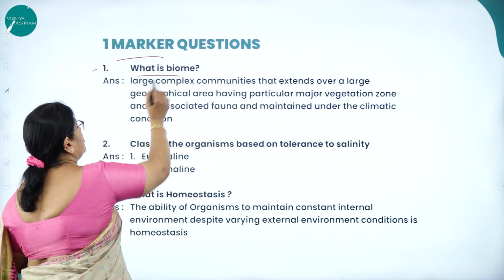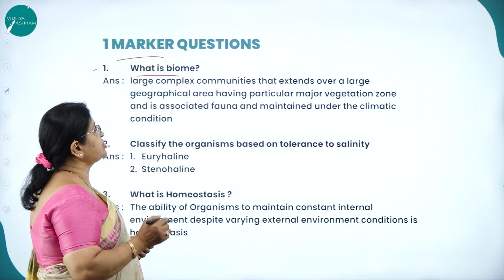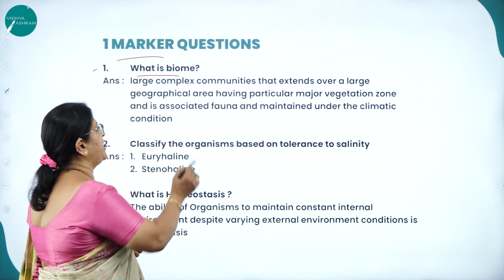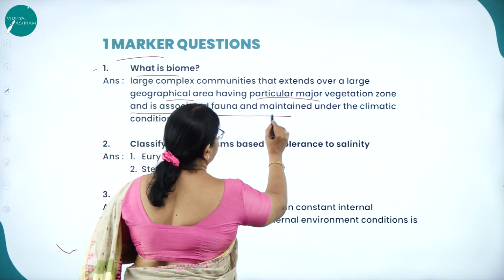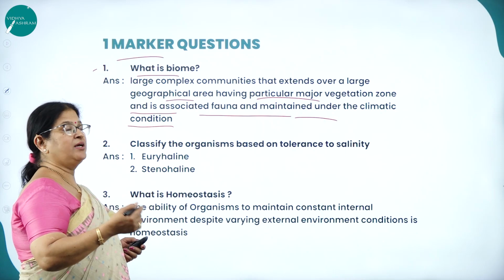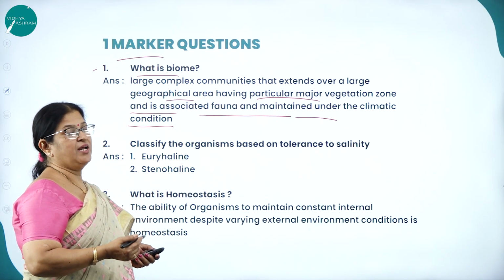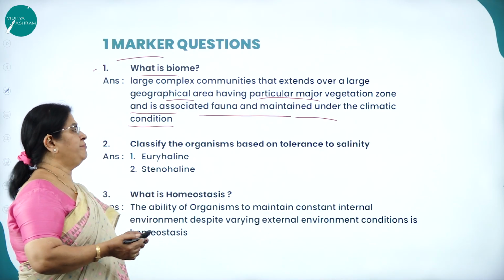So what is a biome? How do we define the word biome? Large complex communities that extend over a large geographical area, having a particular major vegetation zone and associated with the fauna, and maintained under the climatic condition. So as I said, biomes are large complex communities, may it be the desert, a forest, tundra region, etc. They are all called biomes.